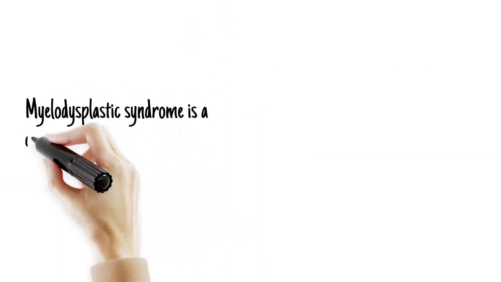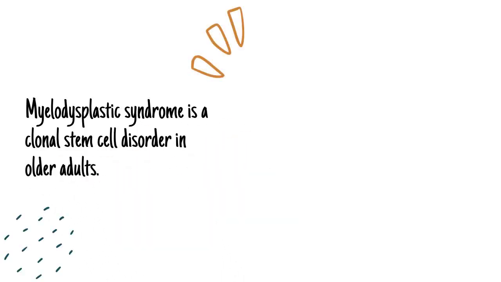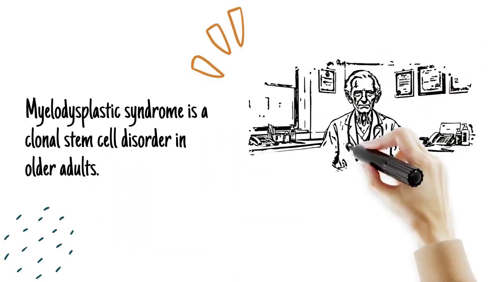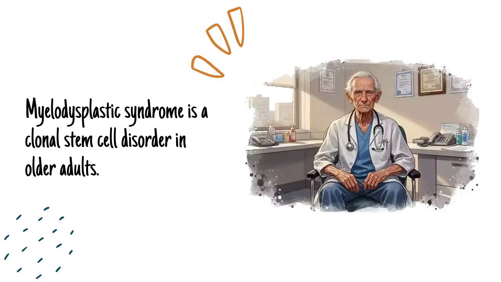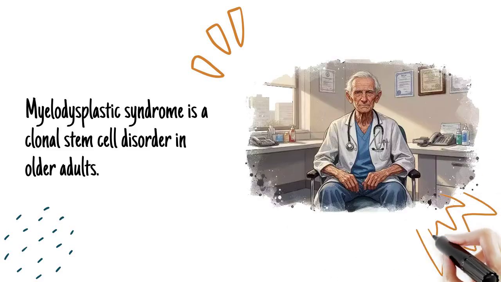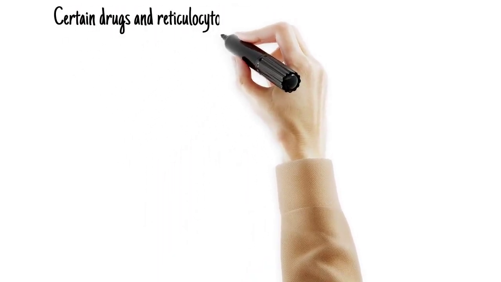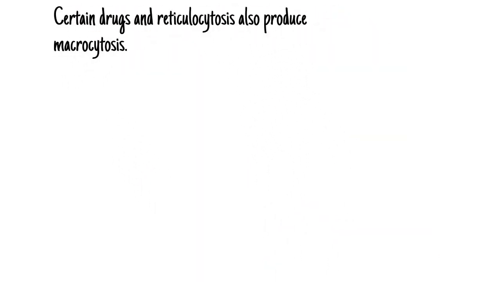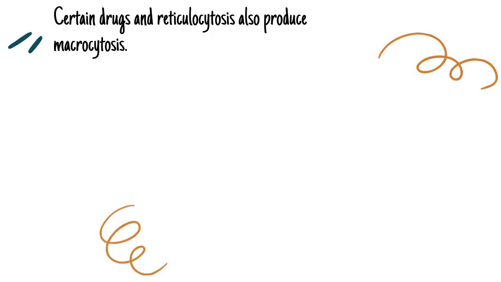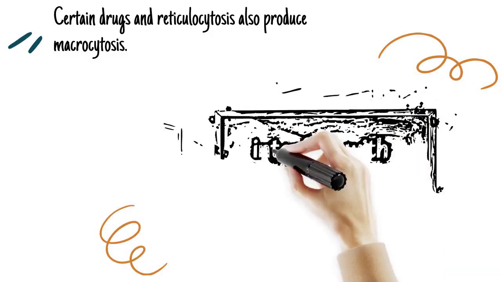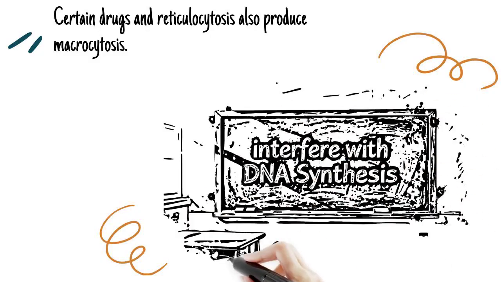Myelodysplastic syndrome is a clonal stem cell disorder of older adults featuring ineffective hematopoiesis with dysplastic morphology and a meaningful risk of progression to acute myeloid leukemia. Drug-induced macrocytosis occurs with agents that interfere with DNA synthesis, including methotrexate as a folate antagonist, hydroxyurea as a ribonucleotide reductase inhibitor, zidovudine, and several chemotherapeutics.